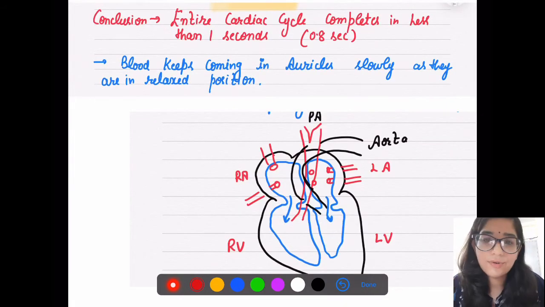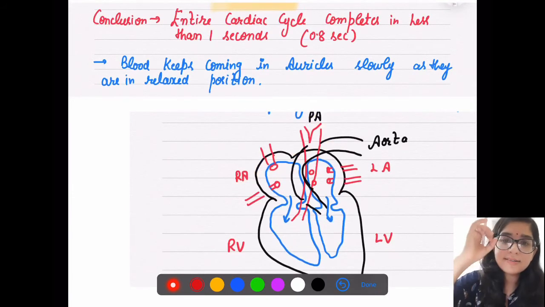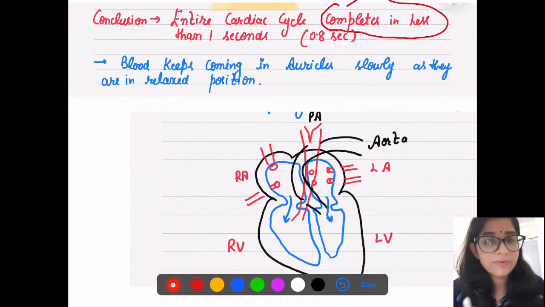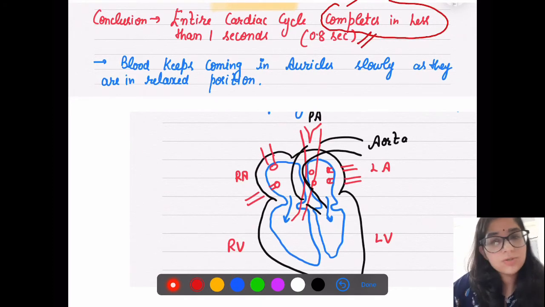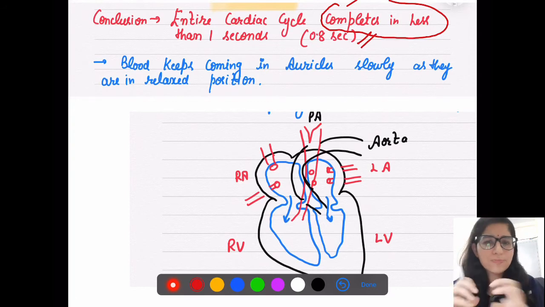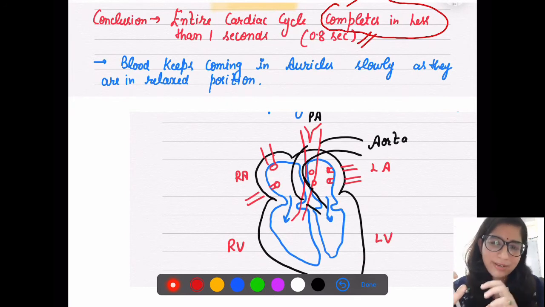So what is the conclusion? We have talked about joint diastole, ventricular systole, and auricular systole. What is the conclusion of this cardiac cycle? The entire cycle completes in less than 1 second. It takes only 0.8 seconds to complete this contraction and relaxation procedure. It is such a beauty, our heart, so specific in its function, performing every function so specifically, right?